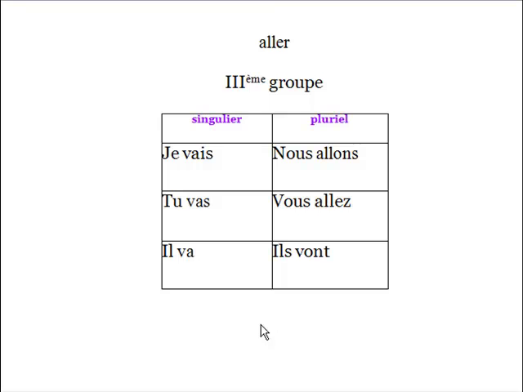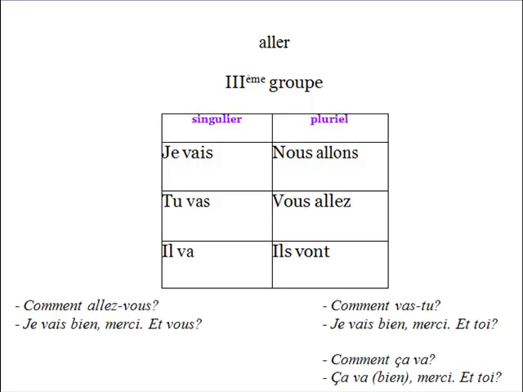So now I'd like you to repeat after me. Let's read it together. Je vais, tu vas, il va, nous allons, vous allez, ils vont. Okay, great. So why did I say that this verb is very common? It's also common because you use it to ask people how they're doing. So you can say, comment allez-vous? Je vais bien, merci. Et vous?